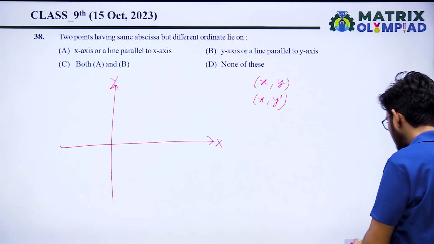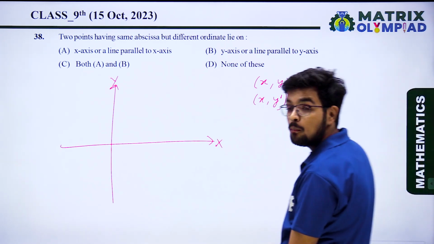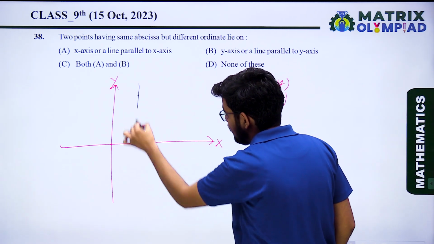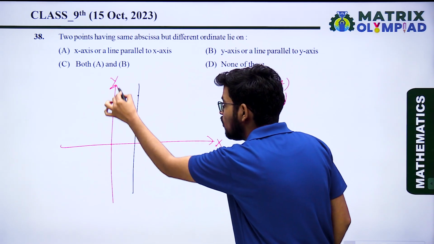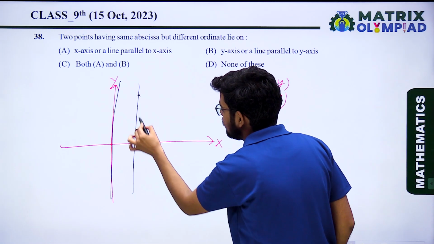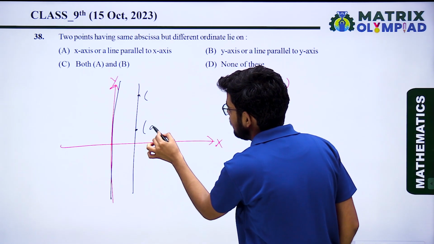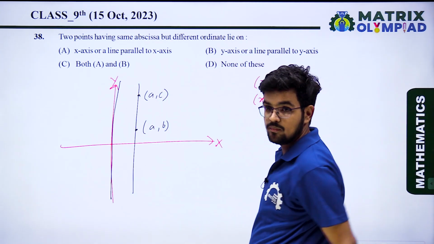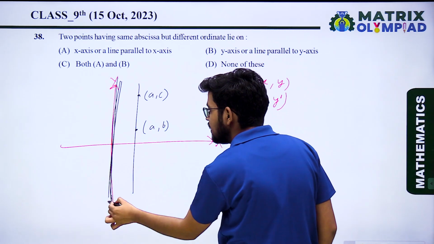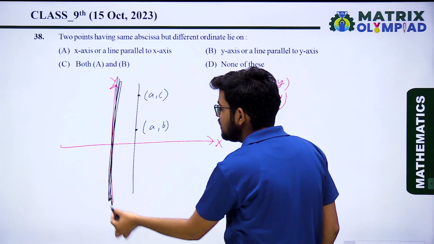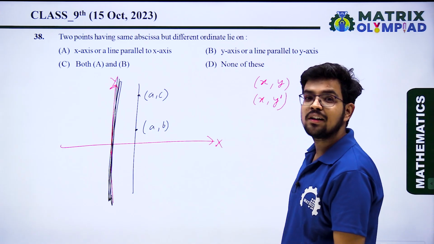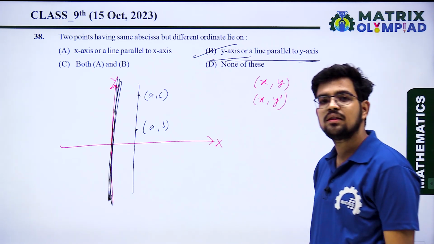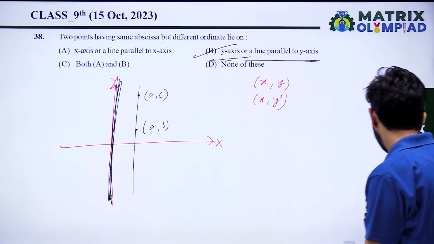So if the abscissa is the same, then the points will be parallel to the y-axis or on the y-axis, because in this situation the abscissa always remains the same. So the points may be on the y-axis or parallel to the y-axis. So the y-axis or a line parallel to the y-axis, that is option B, is the correct answer.